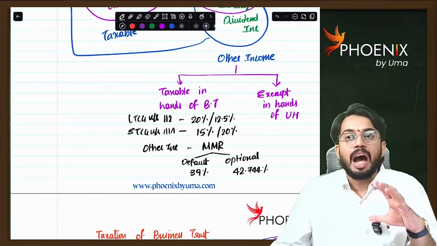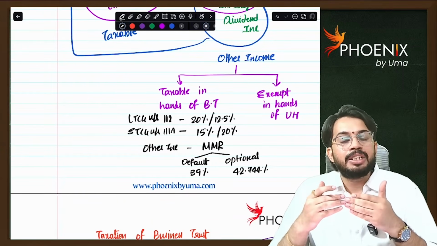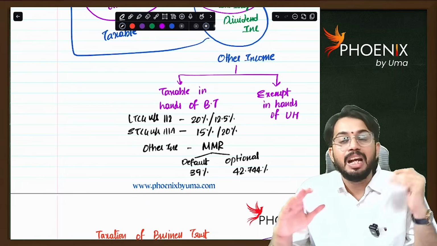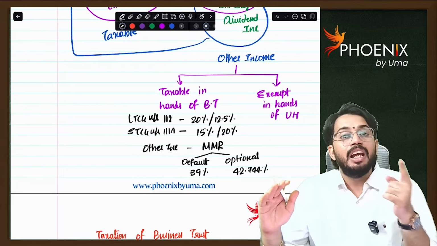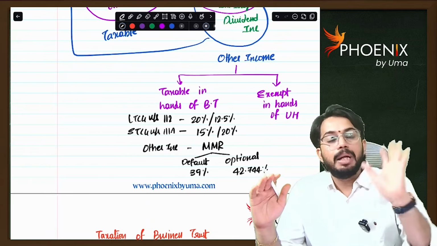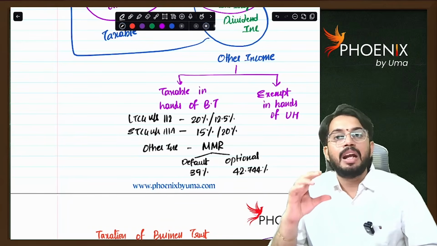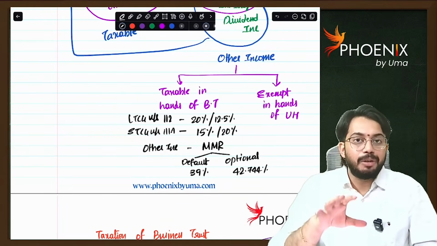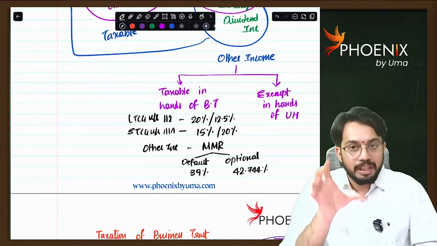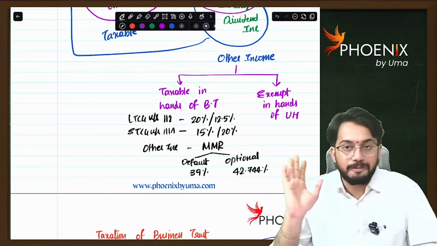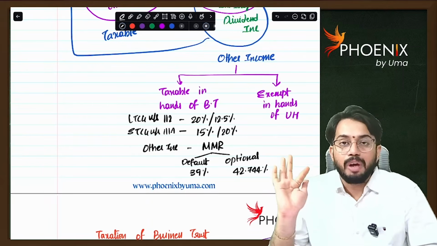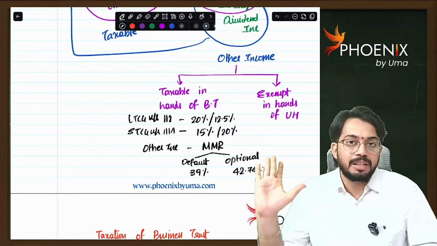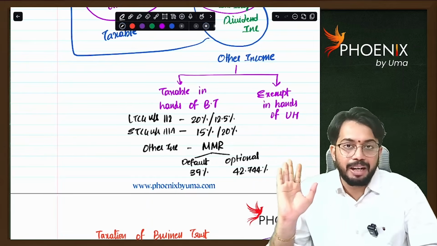That's why, as long-term capital gain under section 112A was not discussed in taxation of business trust, in Finance Act 2025 an amendment was made. Long-term capital gain under section 112A was also included. It is taxable in the hands of business trust at the rate of 12.5%. Are you able to understand?